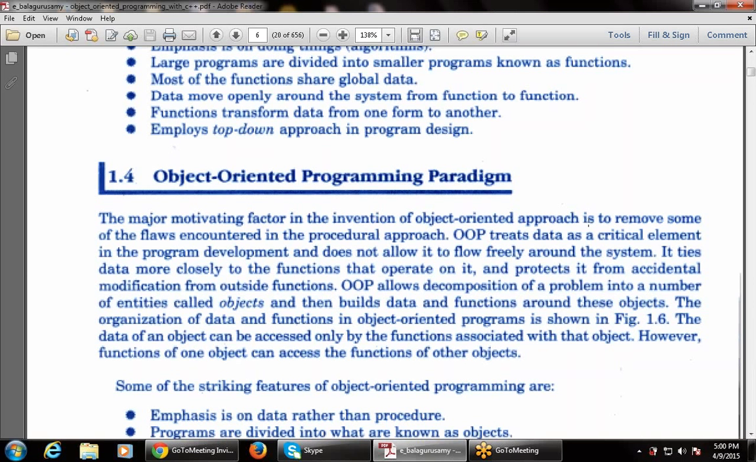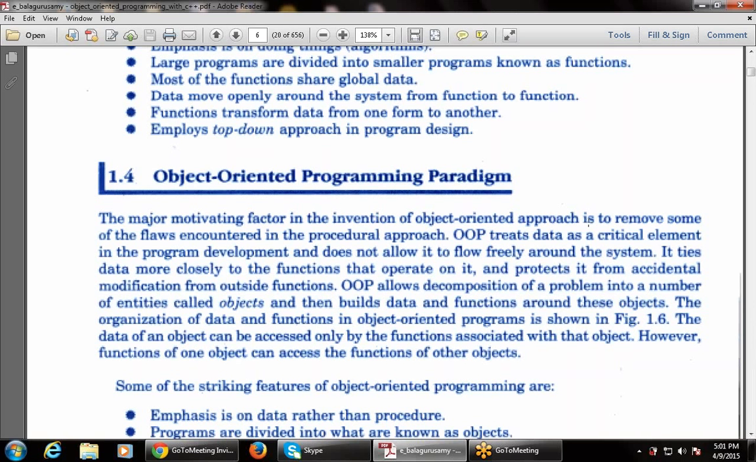Object-oriented programming allows decomposition of a problem into a number of entities. That is, OOP allows breakdown of a problem into a number of parts, known as objects, and then builds the data and functions around these objects. So in C language, the main program is divided into various functions. But in C++, that is in object-oriented programming, the main program is divided into various objects, that is various entities, and then data and functions are built around these objects.